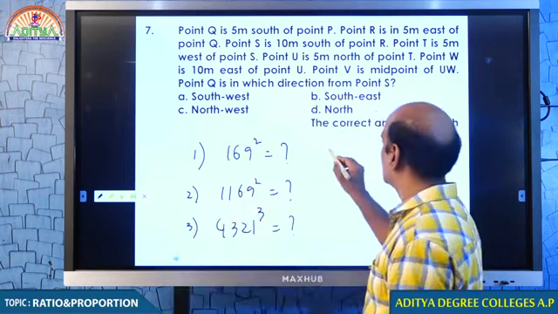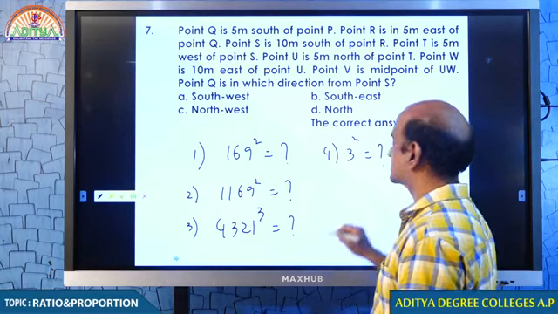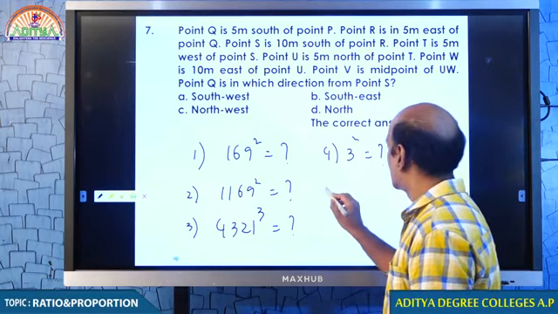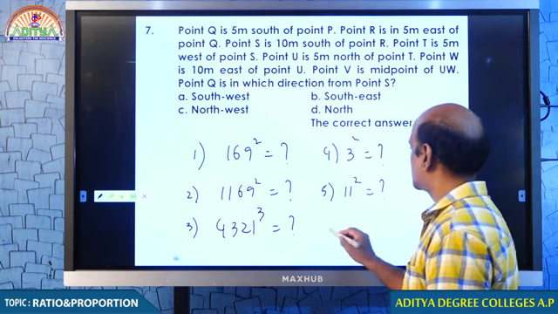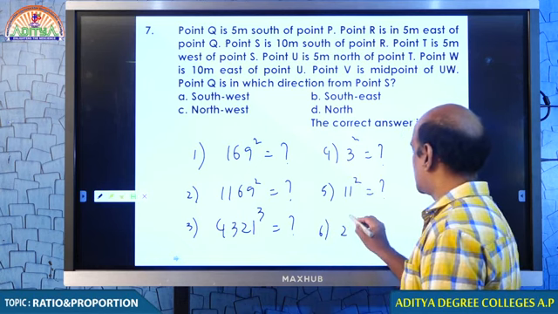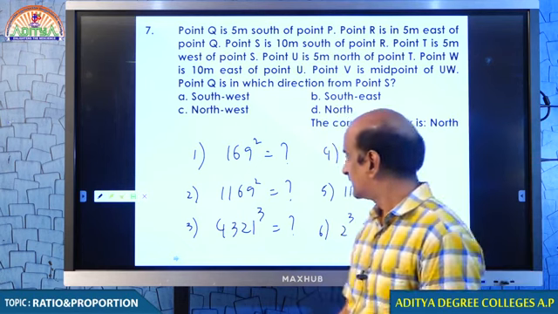But surprisingly, in question number 4, there may be a question like 3 square is equal to how much? In question number 5, there may be a question like 11 square is equal to how much? Question number 6 can be 2 cube is equal to how much? What happens, you know?